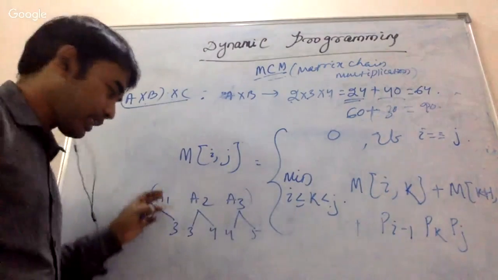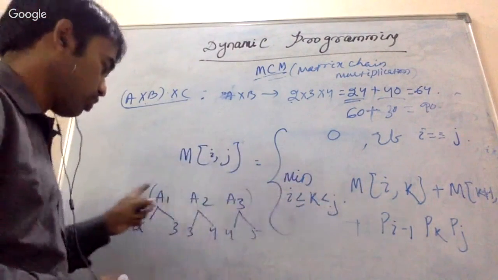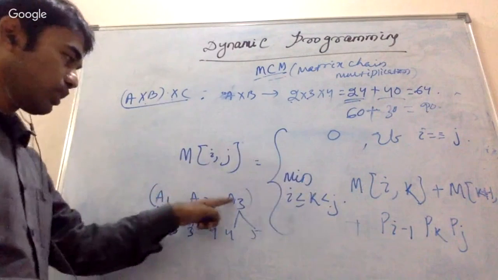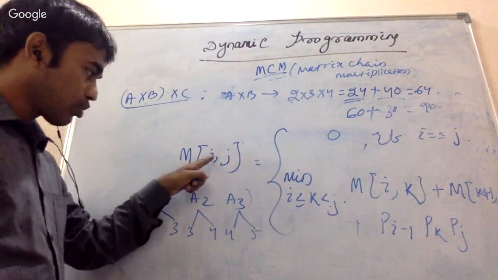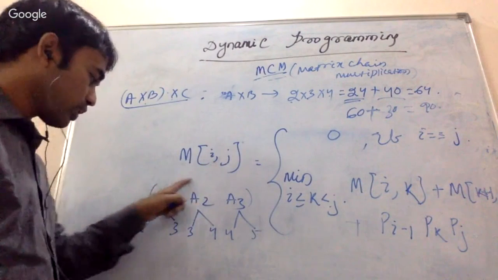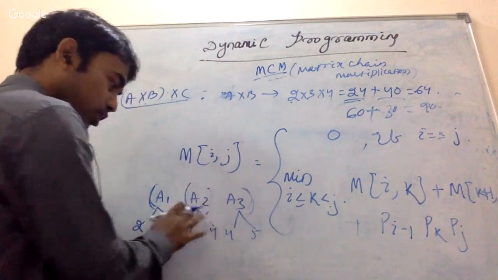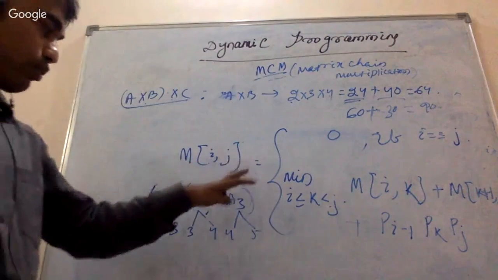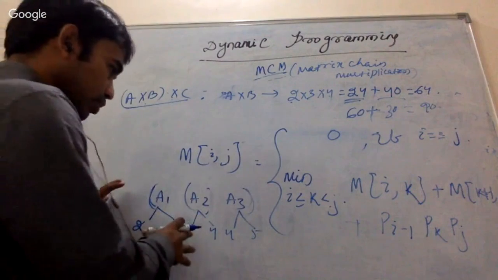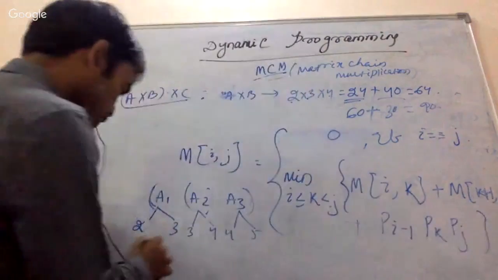Just try with all the possible solutions. Suppose i is 1 to 3. I want to find a solution for 1 to 3. Then you just try to see what the combinations are. Just try to find all the possible solutions.